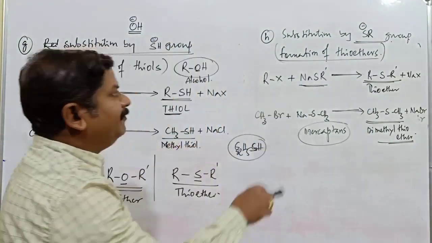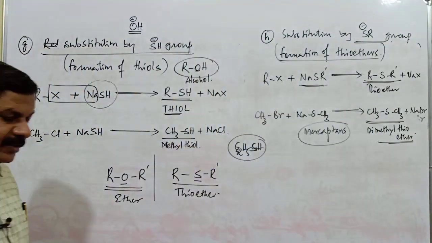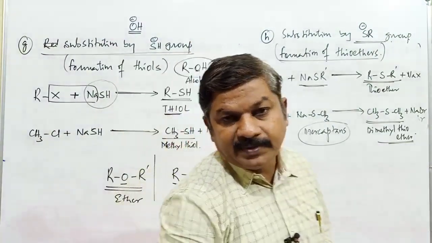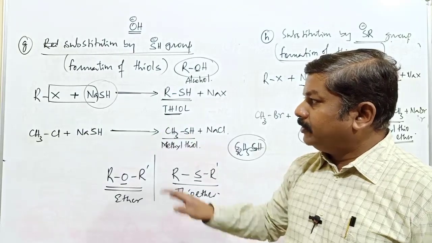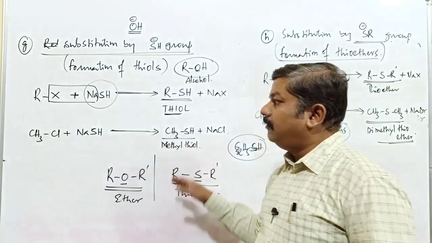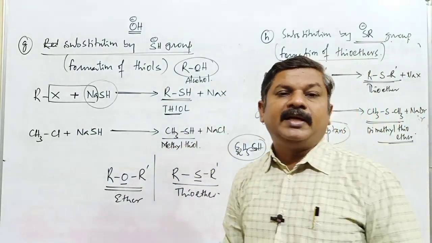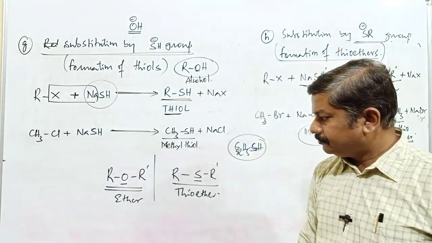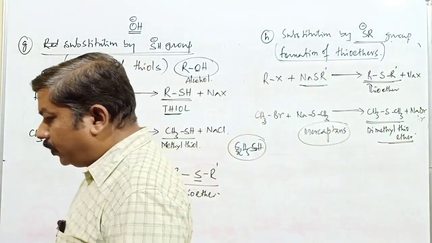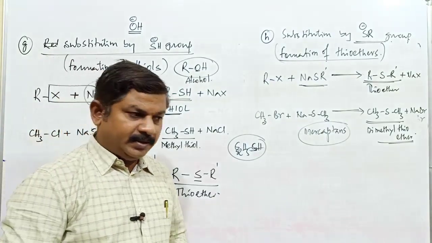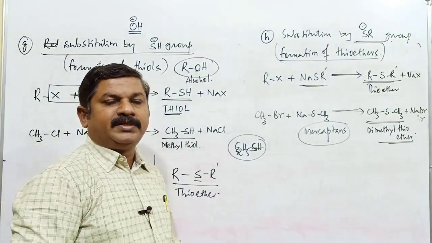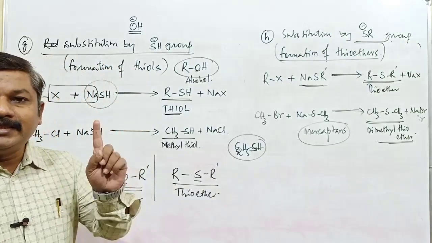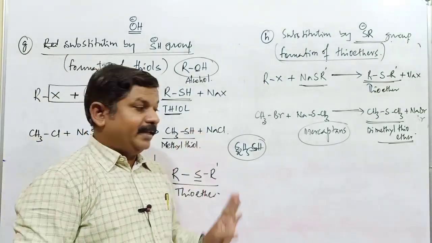So these are all the different types of compounds obtained in nucleophilic substitution reactions using alkyl halide compounds. We have only used alkyl halides so far. After completion of this, we will go on to the corresponding aryl halides. After these nucleophilic substitution reactions, next we have to go on to the important mechanisms of substitution reactions, that is SN1 mechanism and SN2 mechanism.